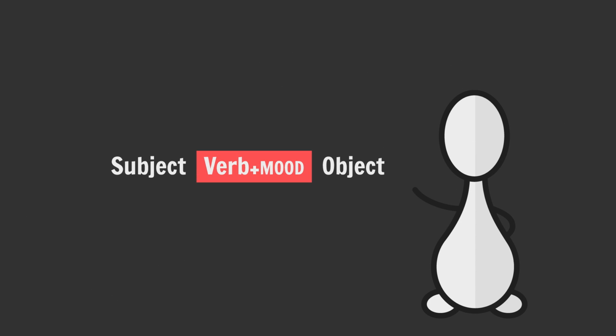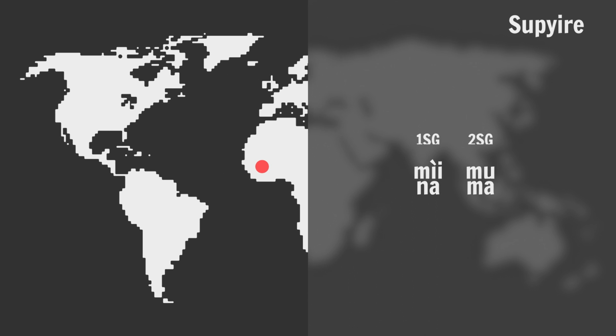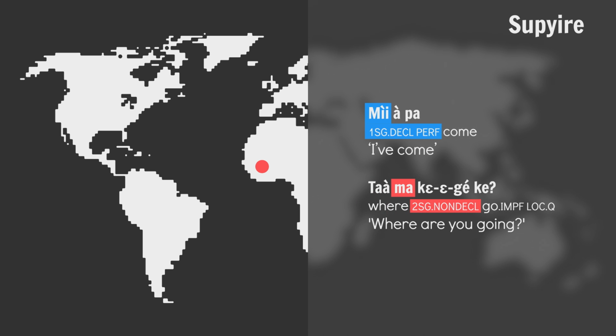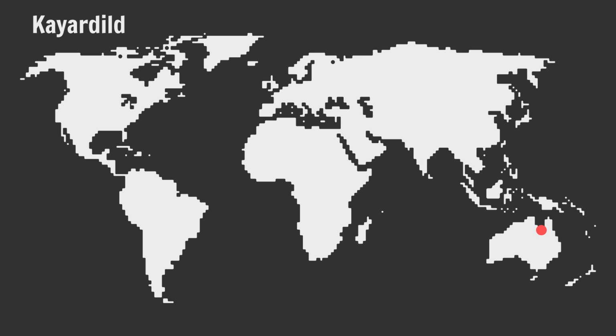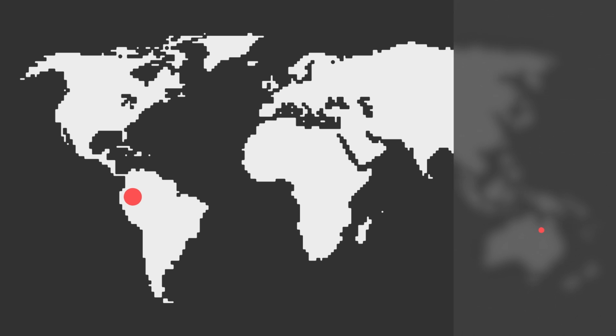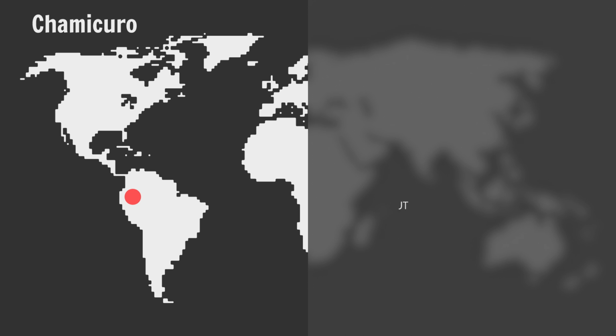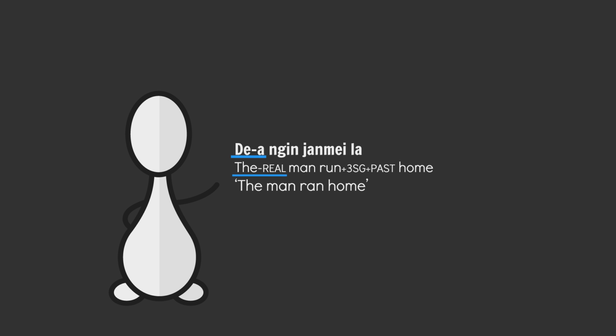Oh, and another thing you might have noticed is that mood is a verbal thing, but some languages encode modality on their pronouns. Supyire has two sets of first-person pronouns, one set for declarative statements, and the other for non-declarative statements. So realis, irrealis perhaps. I've come, where are you going? Other languages like Kayardild mark modality on the verb and noun, and I'm pretty sure that's it in terms of non-standard mood marking, but like Chamicuro's definite articles are marked for tense, past the, present the, future the. So a conlang could do something similar, but for mood maybe. Who knows? Anyways, I hope that gave you all some food for thought.